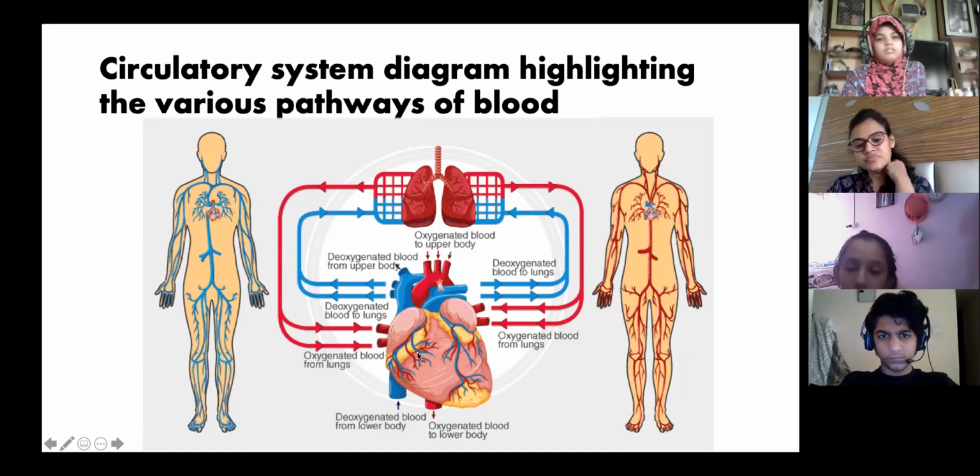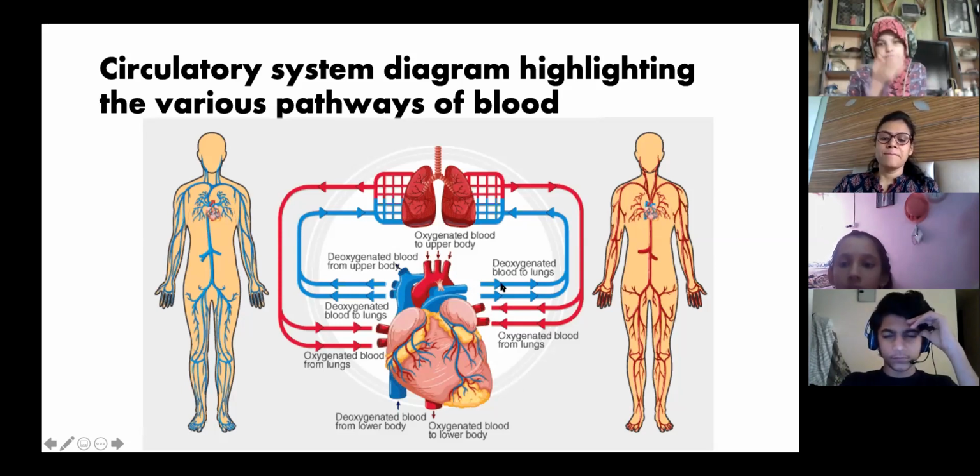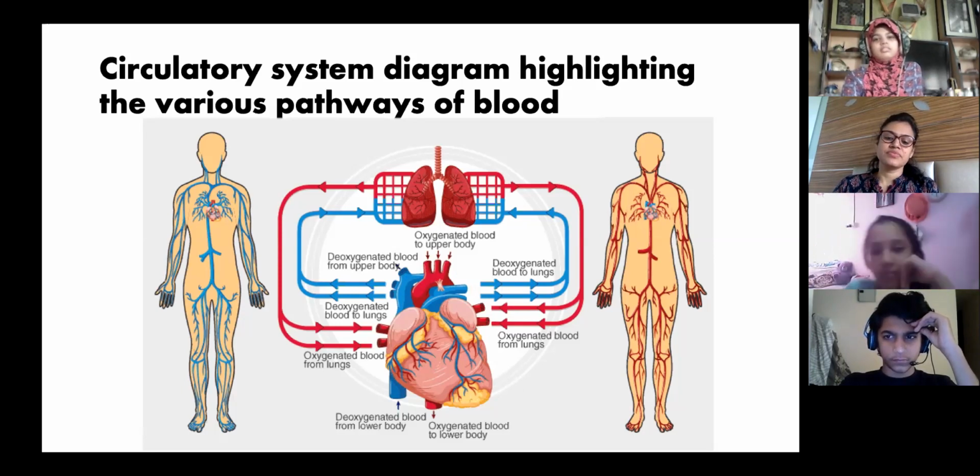It goes to the right atrium. Yes. Then? And then from there it goes to the right ventricle, and then from there it goes to the lungs, and through which part does it go to the lungs? Through the pulmonary artery. It goes to the lungs,